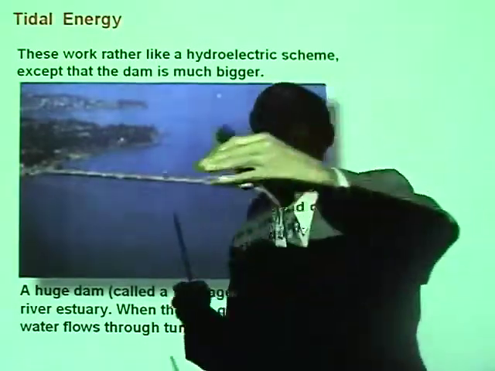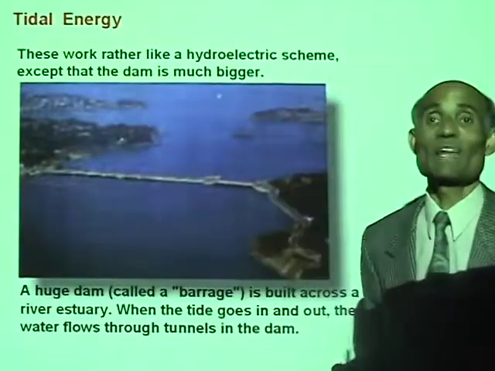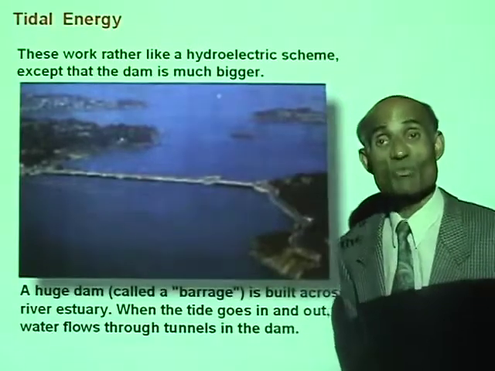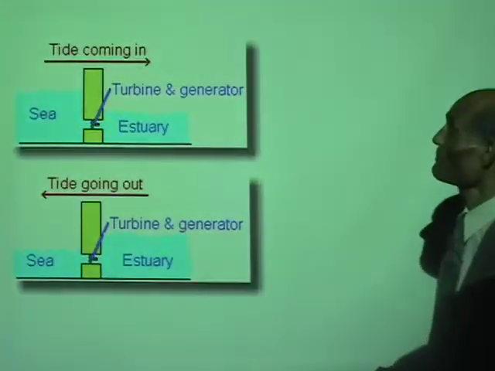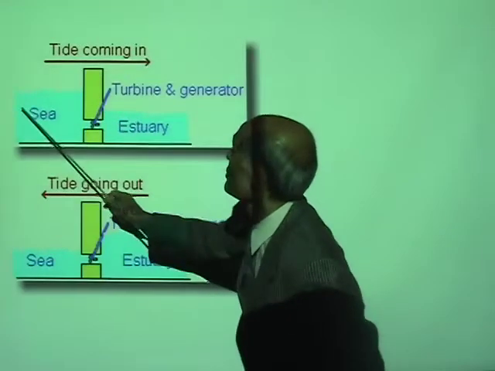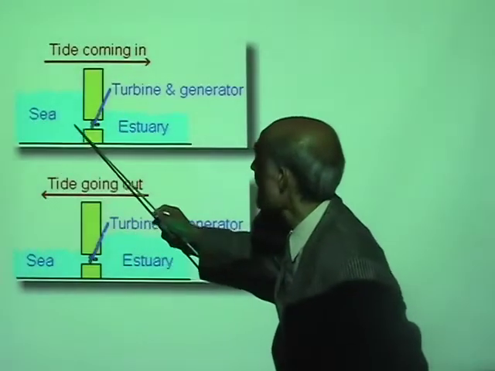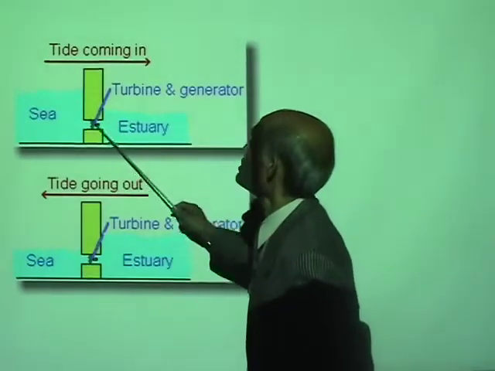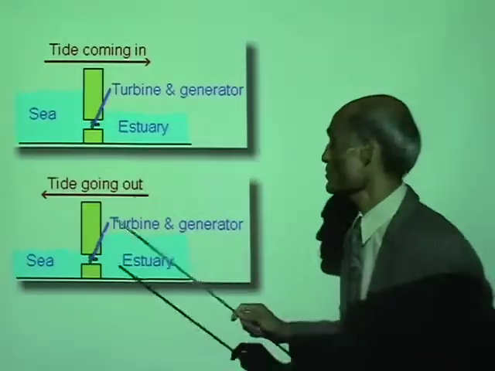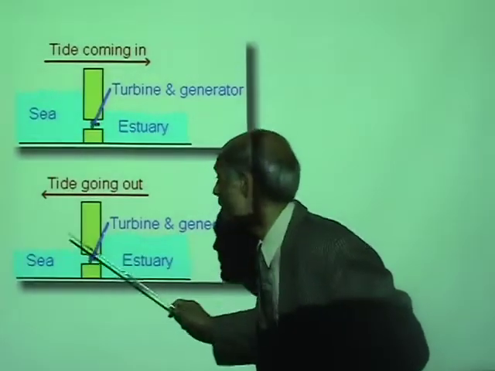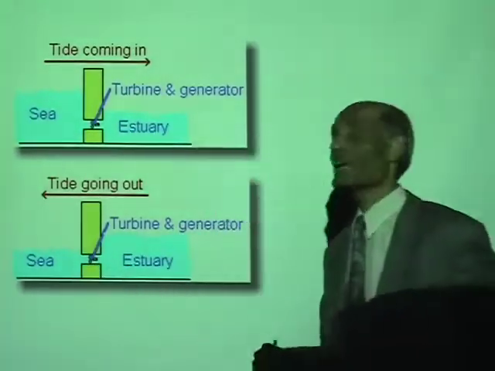When the tides go out, the flow will again generate electricity. A very, very efficient way to produce electricity. So the tide is coming into the estuary from the sea, the turbine turns, generating electricity. And now the tide is going out into the sea, and electricity is generated again.